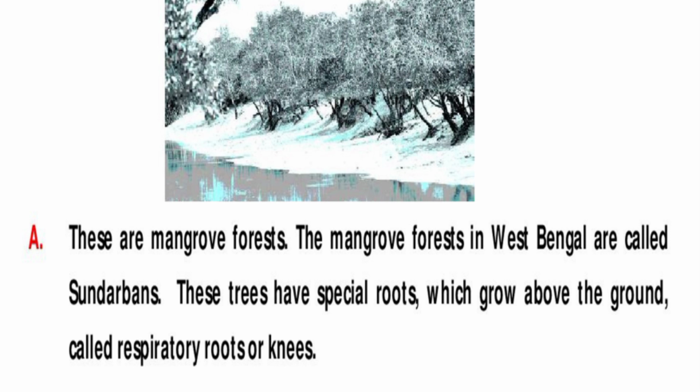Observe and comment on the picture. Answer is these are mangrove forests. The mangrove forest in West Bengal are called Sundarbans. These trees have special roots which grow above the ground called respiratory roots or knees.